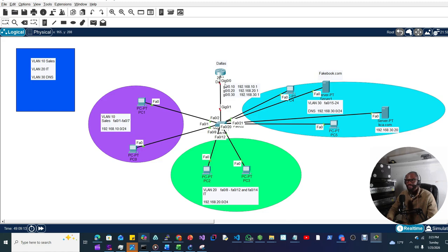And then we'll set up our DHCP on the router so that all the PCs, except the servers which have static IPs, will get IPs dynamically through DHCP. We need to set up VLANs on the switch, trunking protocol, and then subinterfaces on the router to make it happen. Okay, guys? So let's move on to the switch and start the configuration.